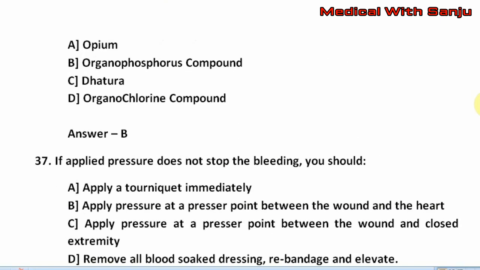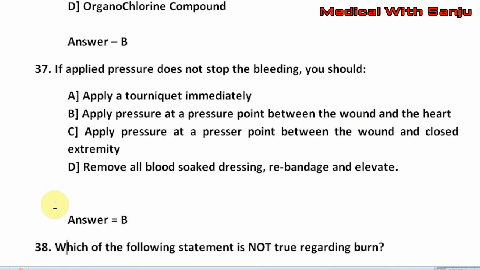Question number 37. If applied pressure does not stop the bleeding, you should option A. Apply a tourniquet immediately. Option B. Apply pressure at a pressure point between the wound and the heart. Option C. Apply pressure at a pressure point between the wound and the closed extremity. Option D. Remove all blood soaked dressing, rebandage and elevate. The right answer is option B, that is apply pressure at a pressure point between the wound and the heart.